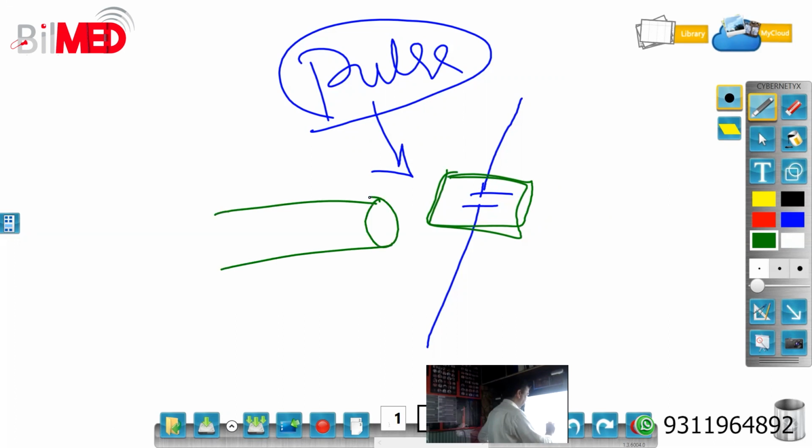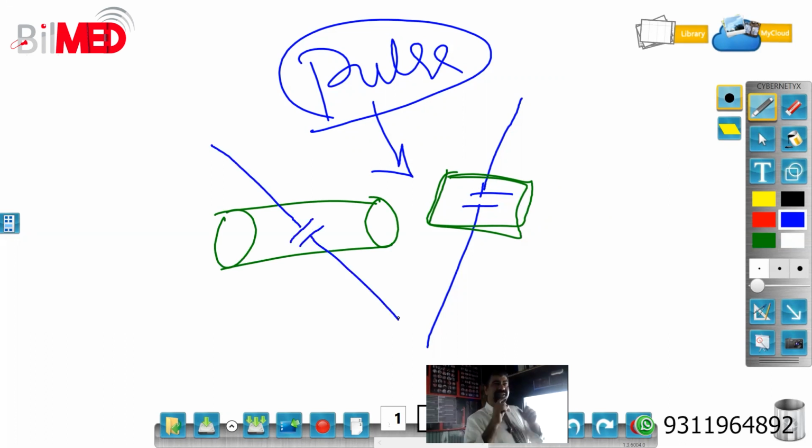Now assume that there is a vessel over here. You have to put it in the vessel, not on the vessel, in the vessel, so that about 70% of the lumen is covered. Don't keep it very big, don't keep it very small.